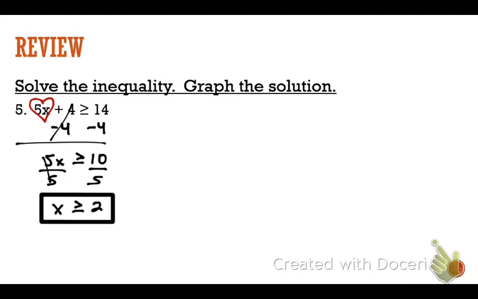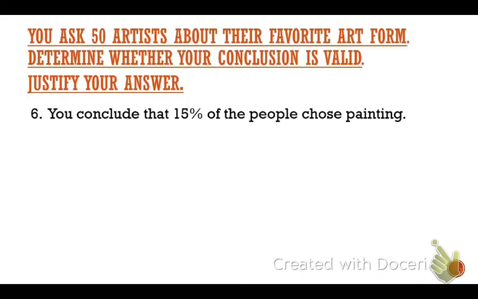Okay, what is that symbol right there, guys? Greater than or equal to. Okay, so x is greater than or equal to 2. How many numbers should I have on this? 3. What number goes in the middle? 2. What's smaller than 2? 1. And bigger? 3. Open or closed circle? Closed. Now if you look, this right here says all solutions are greater than or equal to 2. So which way do I go, to the right or the left? The right. I'm going to go ahead and go to the right because all numbers that way are greater than it. How many of you got that review problem correct? All right, very good.